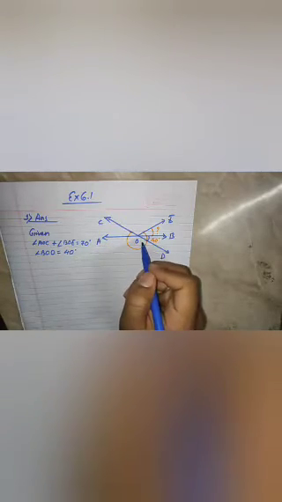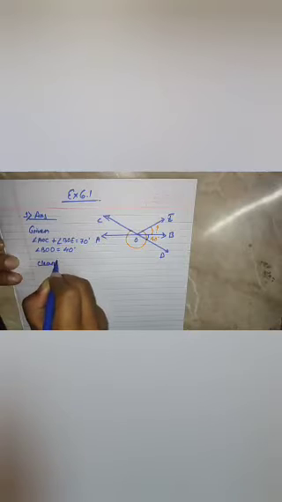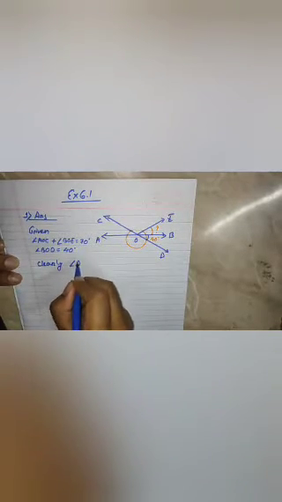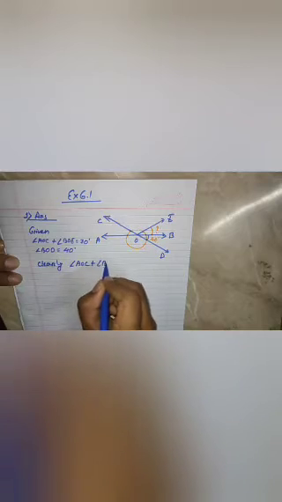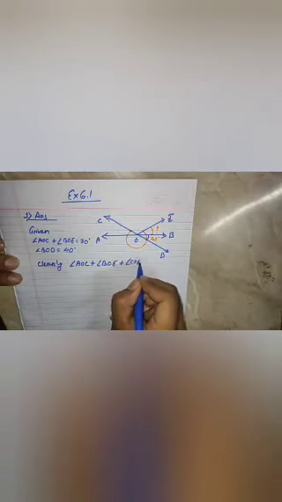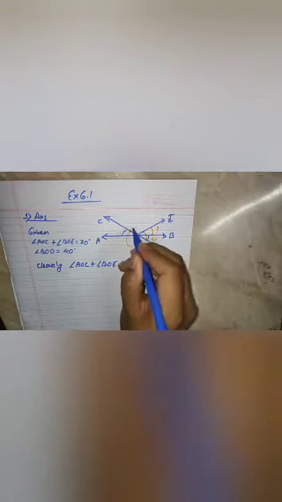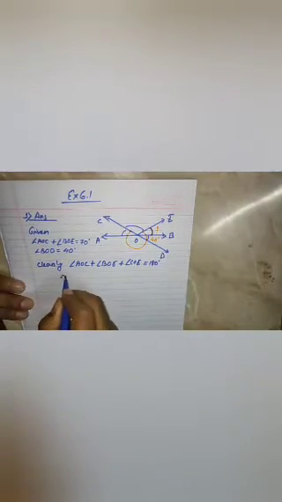So angle AOC plus angle BOE plus angle COE make 180 degrees. Now the value of AOC plus BOE is given as 70 degrees.